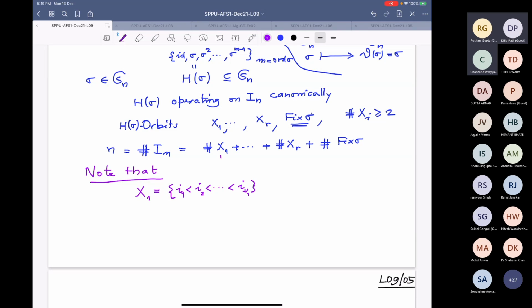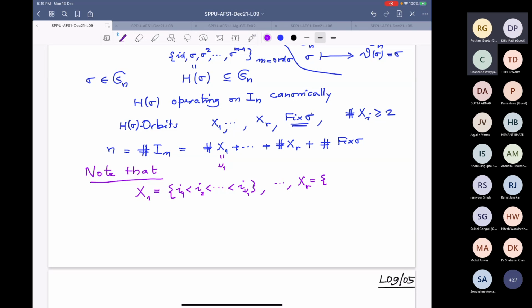The cardinality of X1 I am assuming to be nu 1. Similarly X2, similarly XR, I write them in increasing order. There are nu 1 elements and so on.